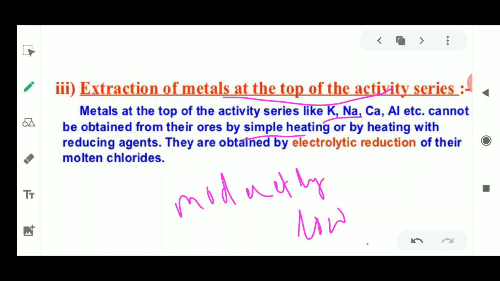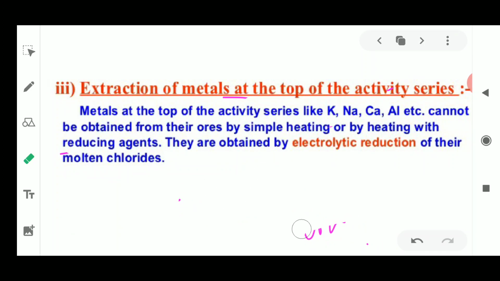The next technique applied for these types of metals is electrolytic reduction. We cannot obtain them even by using reducing agents. They are obtained only by one process, called electrolytic reduction. This is done in their molten chloride forms. Now, what are these molten chloride forms?